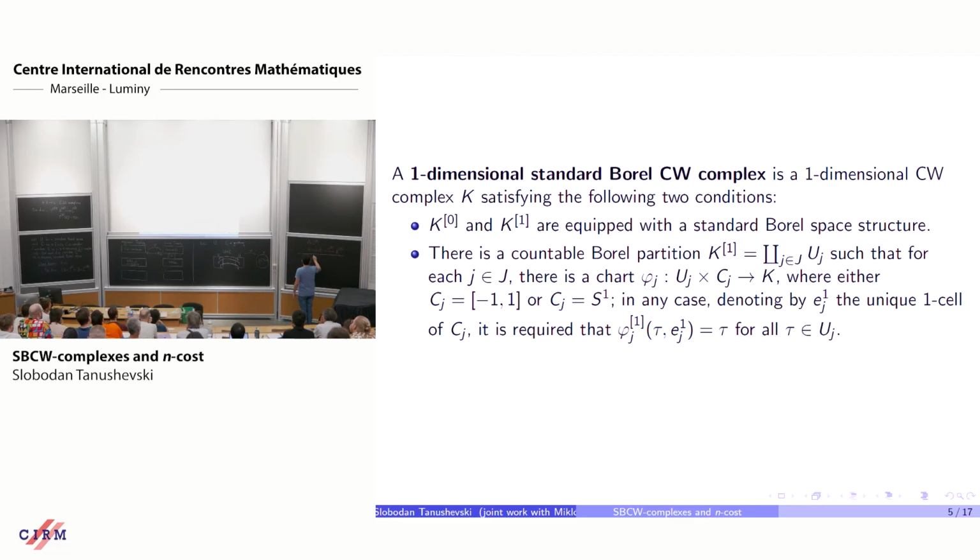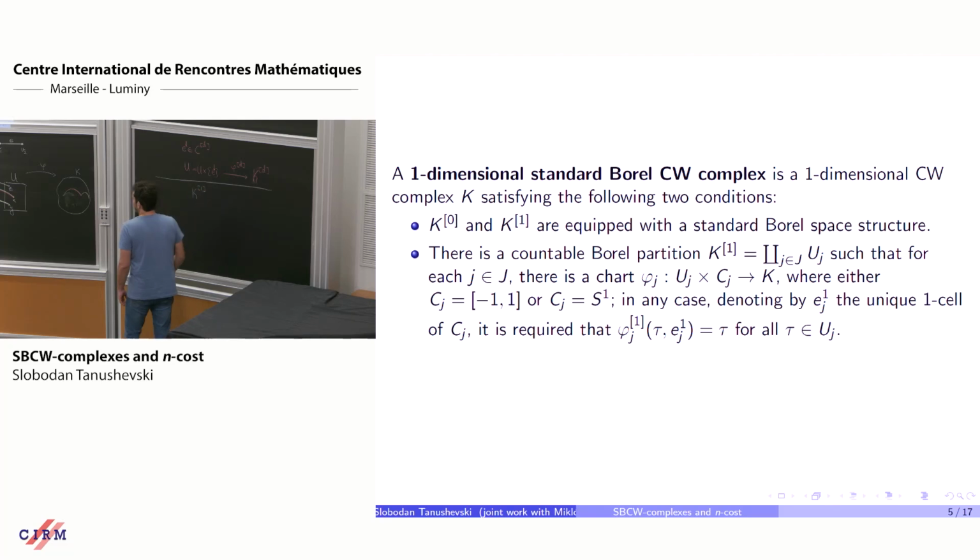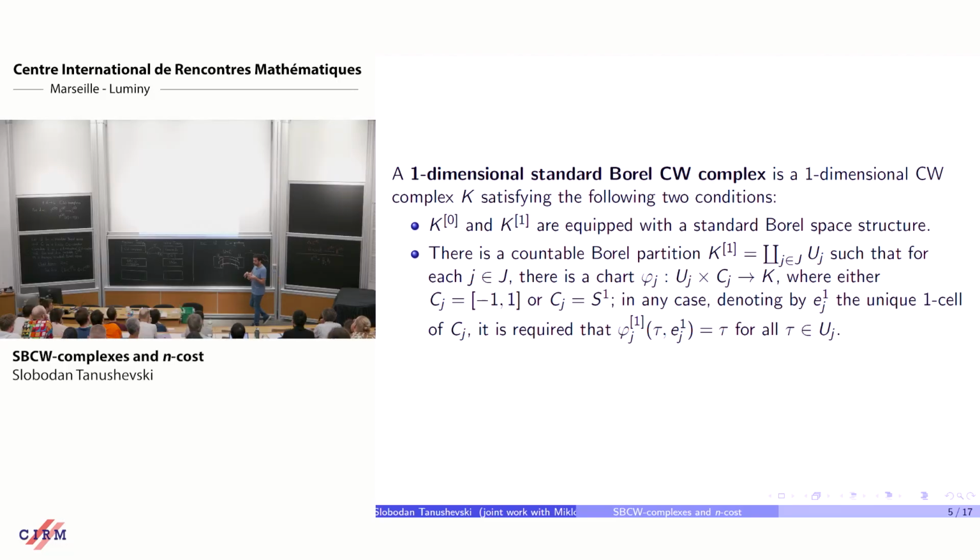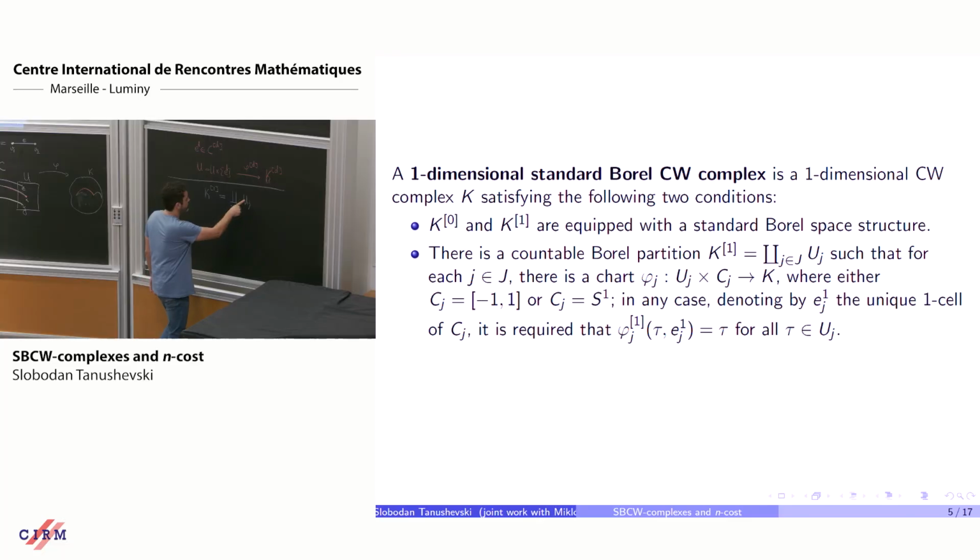It says that the set of 1 cells admits a countable Borel partition. So the 1 cells are divided into countably many Borel parts. I like to refer to the Borel parts as bundles of cells.